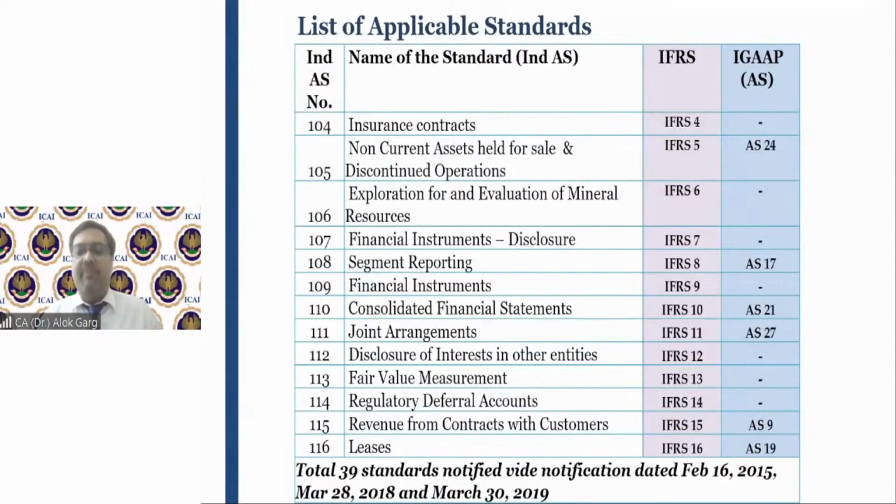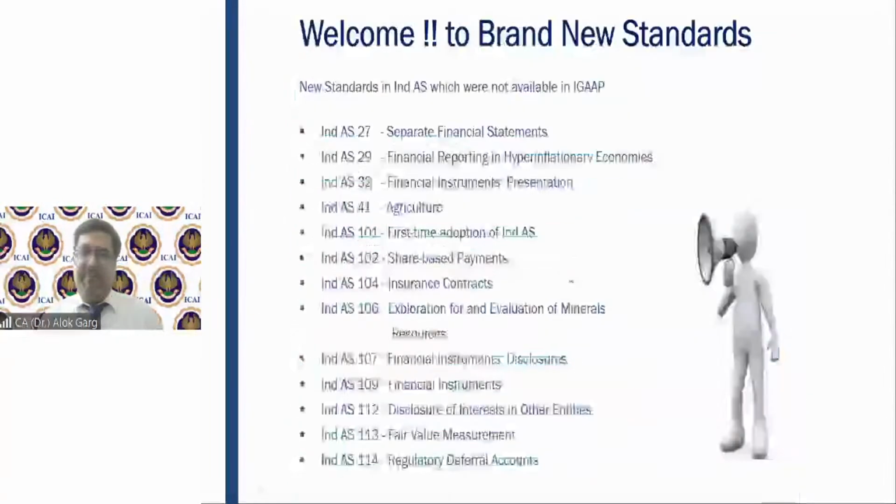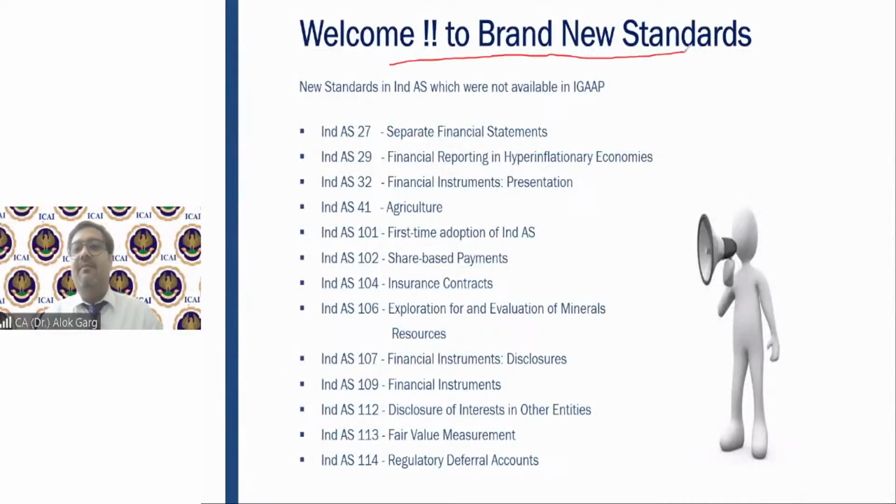So that you will be able to remember that what are IND AS standard, what are IFRS, what is the counterpart IGAP standard. You can see in place of IGAP, I mean to say accounting standard, at a lot of places it is blank, right? Why? Because we have only 27 accounting standard, but we have 39 IND AS, right? You can see a lot of places new guidances have been come in IND AS. For example, agriculture. There was no accounting standard on agriculture, but now you will read IND AS 41 on agriculture.